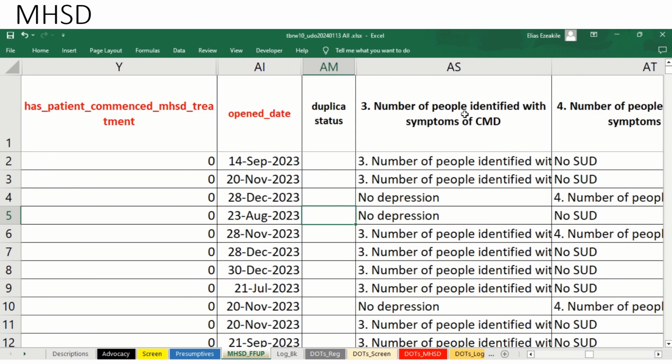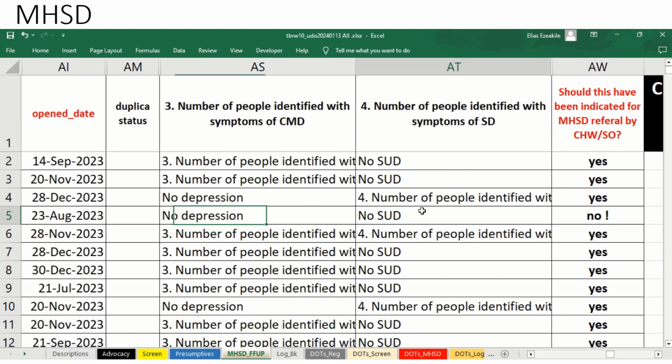That's good. So now we come here and we find out that he has no depression, and no substance use disorder. So ideally, this person shouldn't have appeared in the MHSD register, but it appeared because this ComCare user clicked that he referred this name for MHSD treatment.